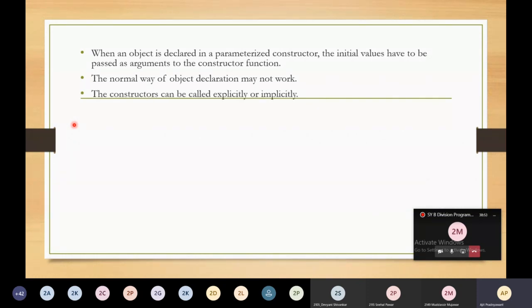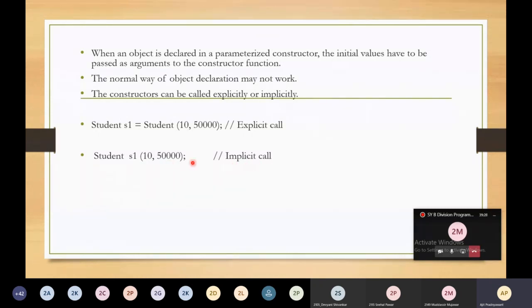There are two ways to call the constructor. The first one is called explicit, and the next one is called implicit. What is an explicit call? When you say Student S1 equals Student, and then inside the brackets you mention the values 10, 50,000, this is called an explicit call. Whereas when you say Student S1(10, 50,000), it is called an implicit call. So this is the difference between implicit and explicit calls to the constructor.